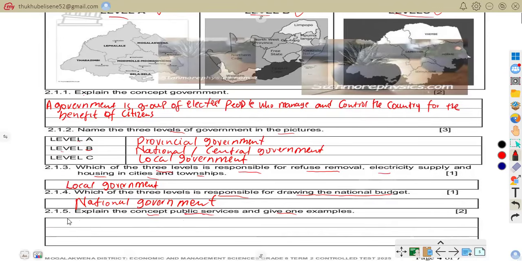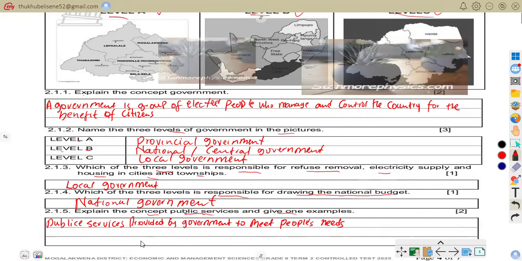Public services are provided by government to meet people's needs.